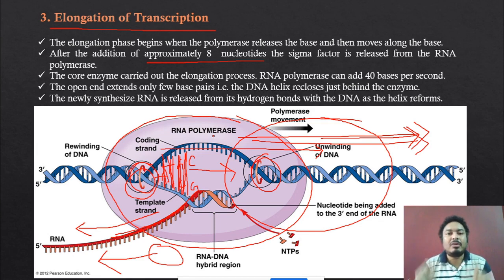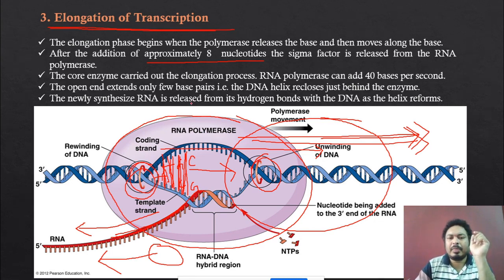That means what is the function of the sigma factor? The function of the sigma factor is to help in the initiation process of the transcription. This is the function of the sigma factor. It starts the initiation process. After the initiation process starts, it is detached from the RNA polymerase. Okay. So this is called the elongation process of the transcription.